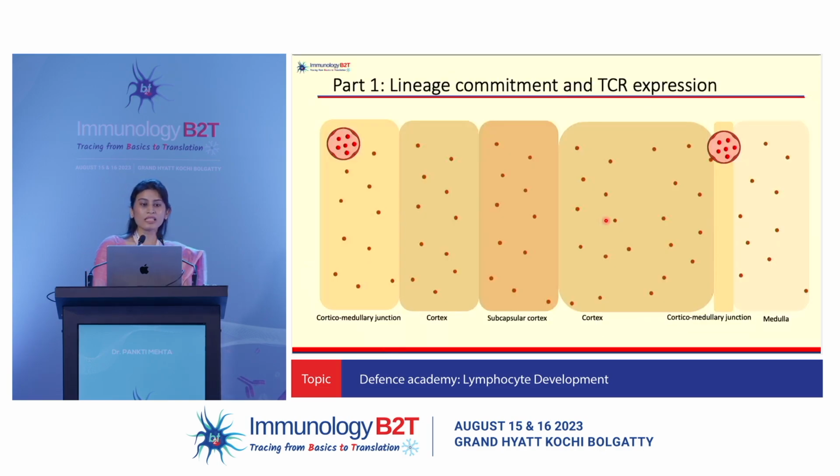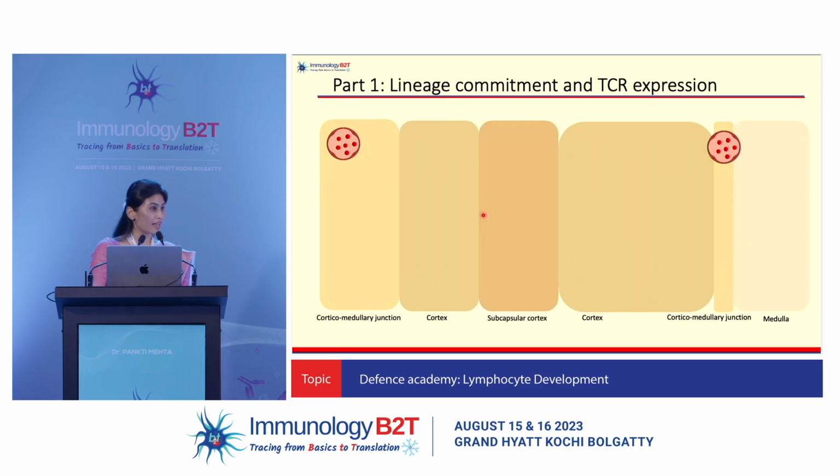Now let's see in further detail how this is happening. So you have the thymus-settling progenitors entering the thymus, and they are meeting this very important ligand called Notch ligand. This is a hero ligand that is responsible for the development of T cells in the thymus.